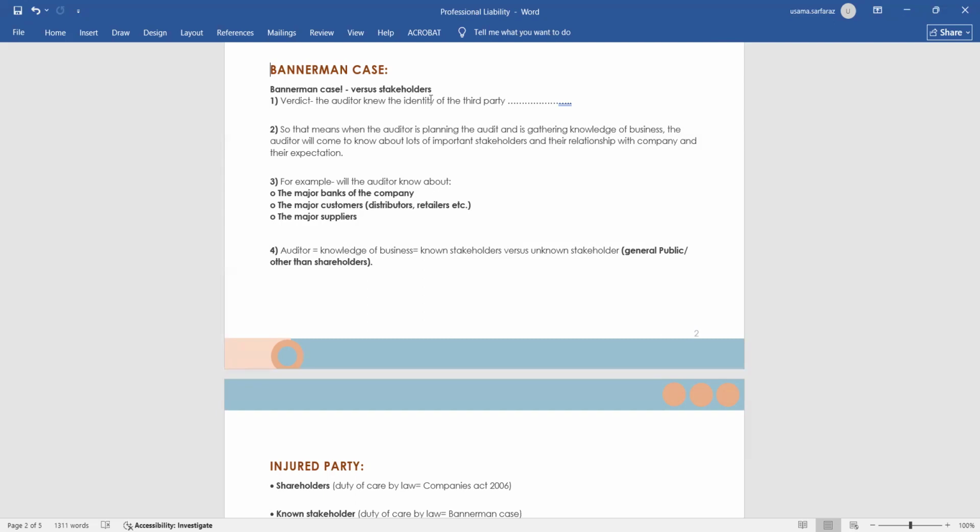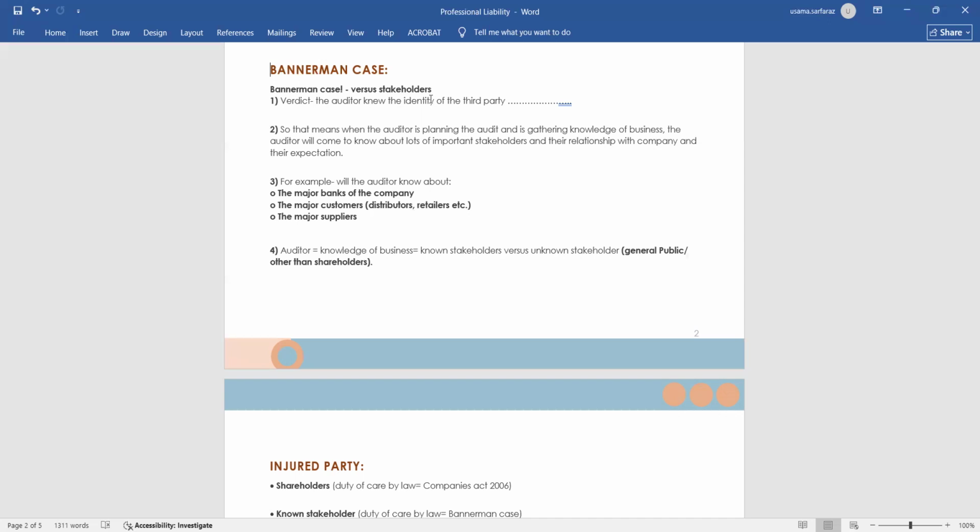This is just a point which I have explained. For example, the auditor knows about the major banks of the company, the major customers, distributors, retailers, consumers or vendors, the major suppliers. So these are the general stakeholders. Point four, auditor knowledge of business: known stakeholders versus unknown stakeholders.